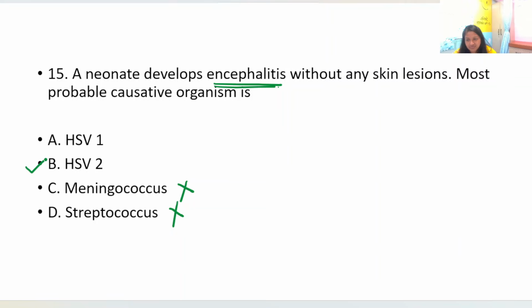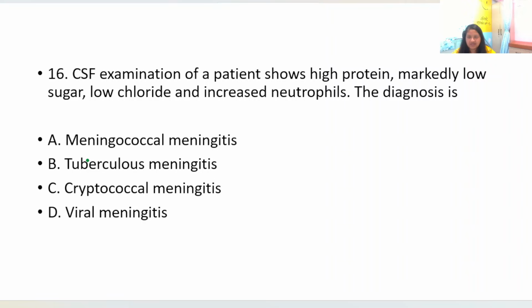HSV2, because it can be present in the genital area of the mother, HSV2 lesions, so that can cause encephalitis in the newborn without any skin lesions, right? We all know that HSV1 is usually the oral lesions and HSV2 is genital. So HSV2 is the right answer in this scenario.